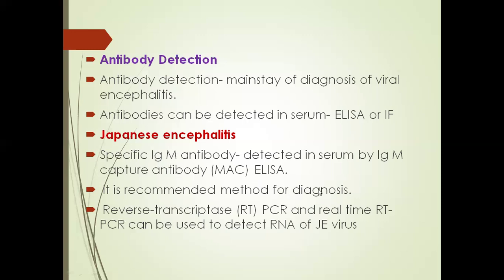This is the recommended method for diagnosis, and we can also go for reverse transcriptase PCR, RT-PCR, and real-time PCR. Real-time PCR detects the RNA of the Japanese encephalitis virus.